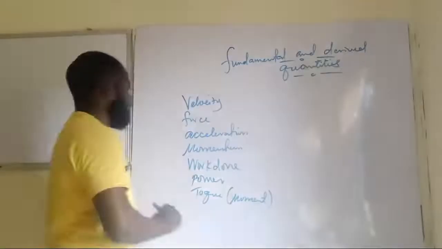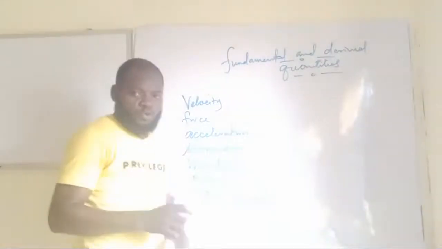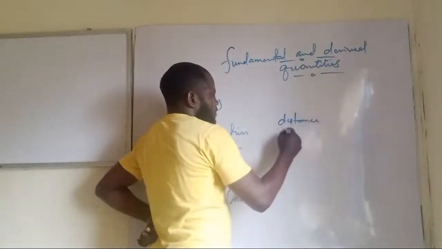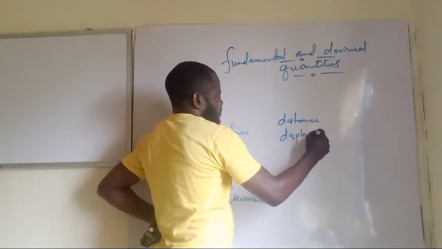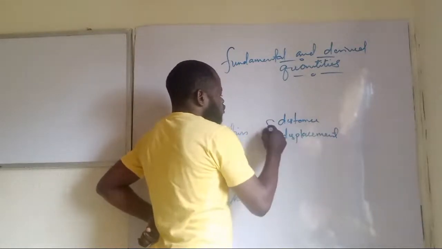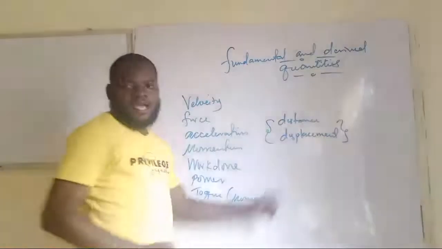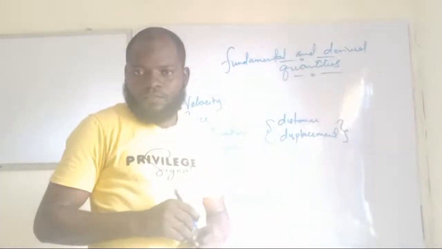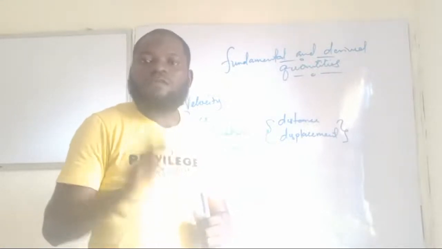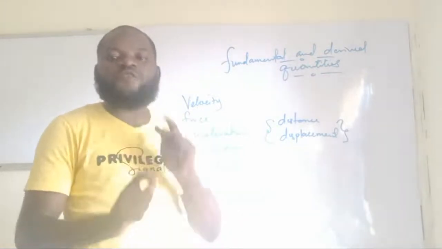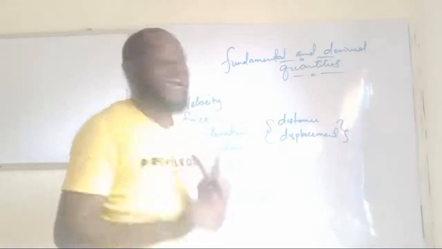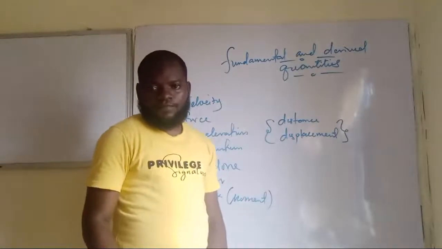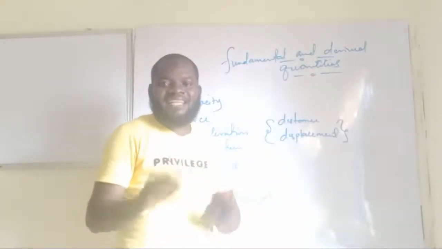Okay, now watch something. I want you to note distance, displacement. These two quantities, as they are, are fundamental. Are we together now? What makes them fundamental is the fact that they are length-related quantities.